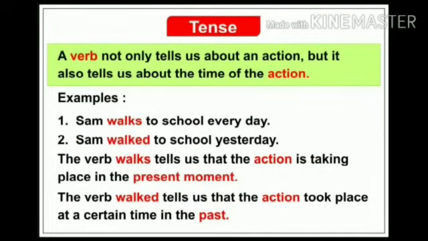A verb not only tells us about an action, but it also tells us about the time of an action. Have a look at an example. Sam walks to school every day. Sam walked to school yesterday. Now the verb walks tells us the action is taking place in the present moment. The verb walked tells us that the action took place at a certain time in the past.